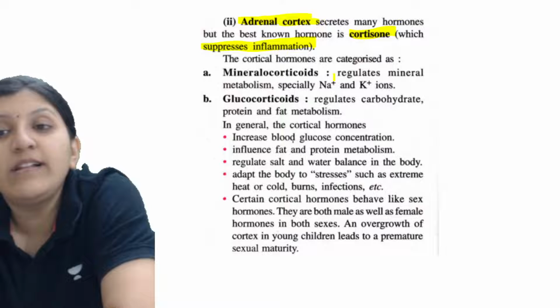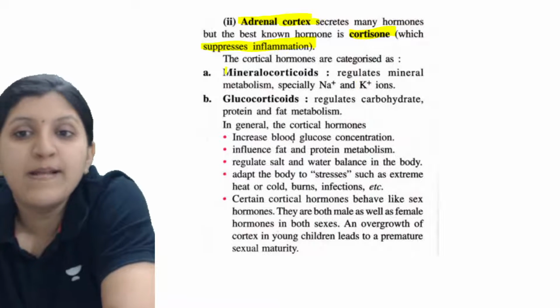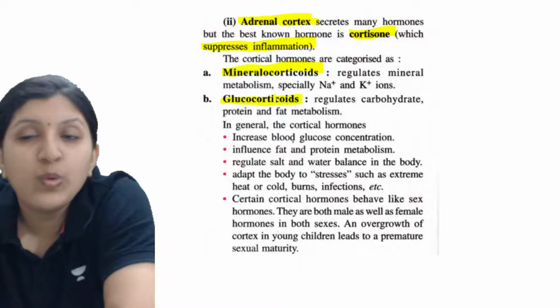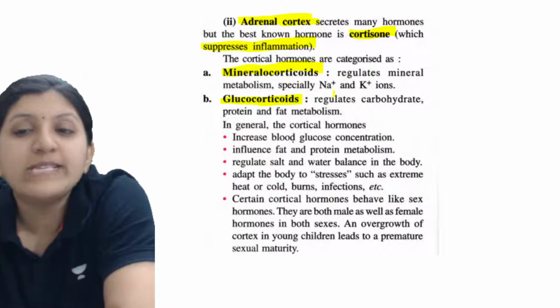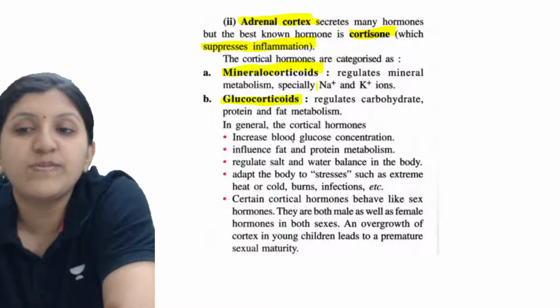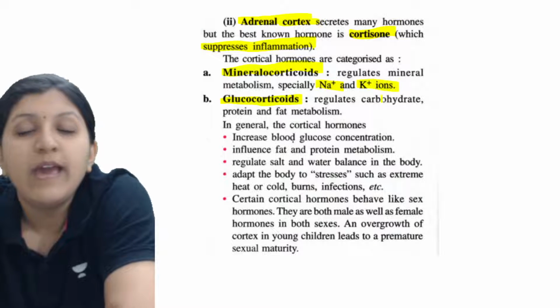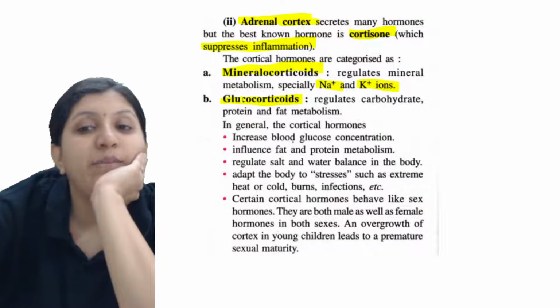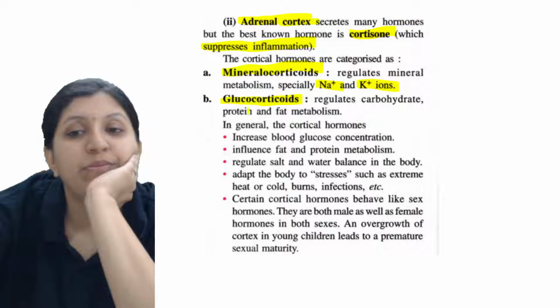The cortical hormones are categorized as mineralocorticoids, and you can also find glucocorticoids. What exactly is mineralocorticoid? It regulates mineral metabolism, specifically Na plus and potassium, that is, sodium and potassium ions are regulated.